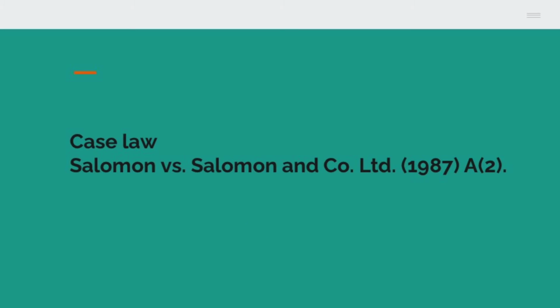In payment of this consideration, Solomon took 20,000 shares of one rupee each and debentures worth rupees 10,000. So what has Solomon taken as purchase consideration? 20,000 shares of rupees one each and debentures worth rupees 10,000.